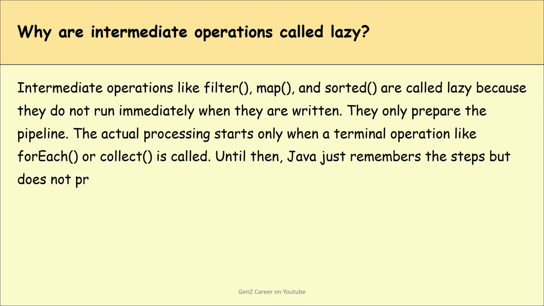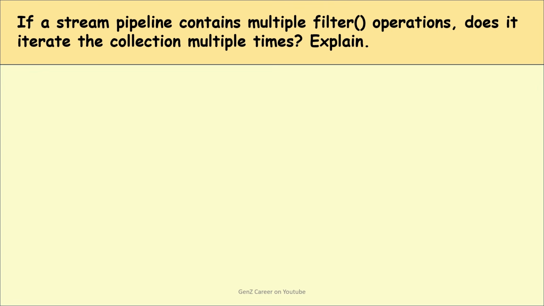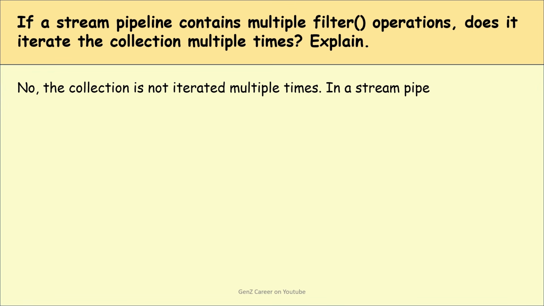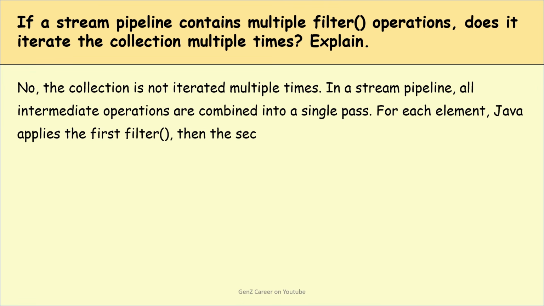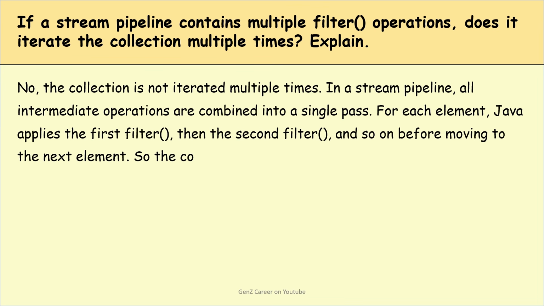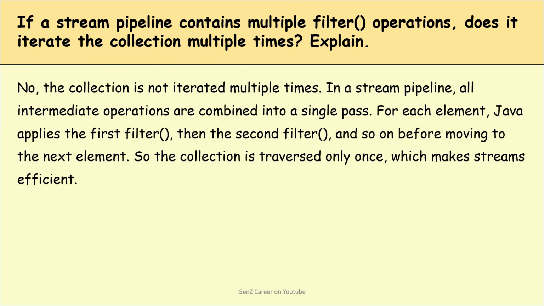Okay. Next question is, if a stream pipeline contains multiple filter operations, does it iterate the collection multiple times? Please explain. So, guys, the answer is no, the collection is not iterated multiple times. In a stream pipeline, all intermediate operations are combined into a single pass. For each element, Java applies the first filter method, then the second filter method, and so on before moving to the next element. Okay, are you getting my point? So the collection is traversed only once, which makes streams very efficient.